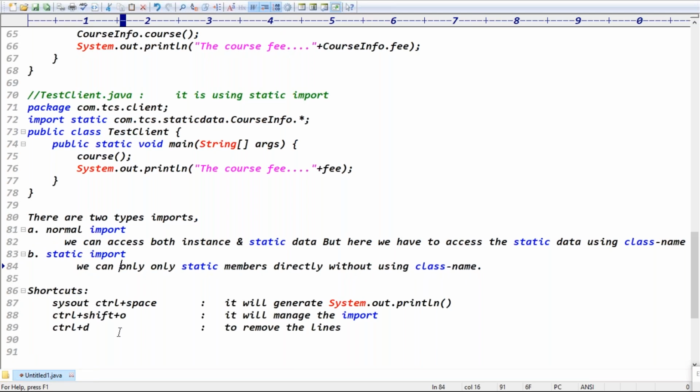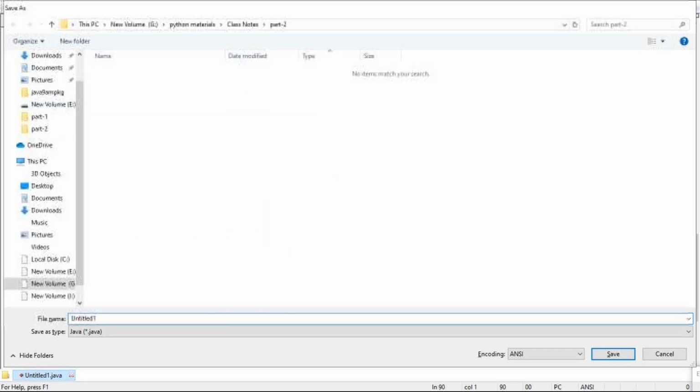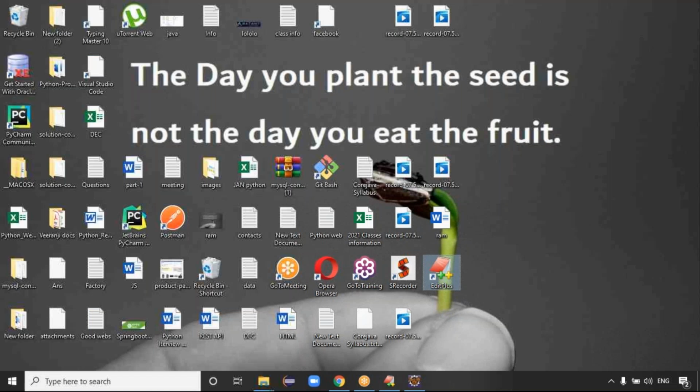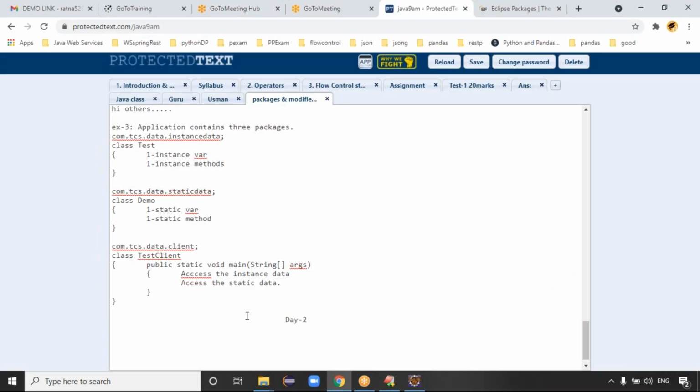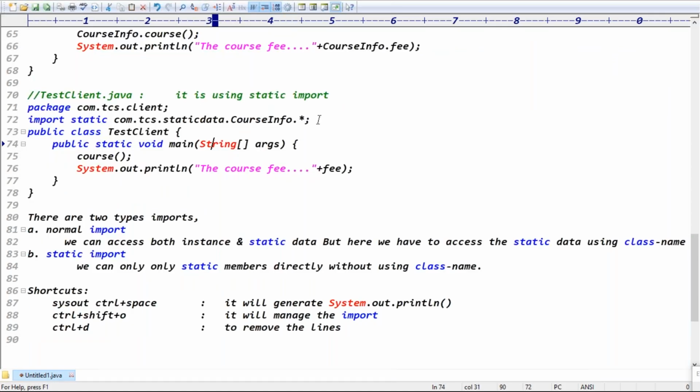Guys, is it clear? Any questions? Sir, I have one doubt. Tell me. We are using one main class, and there we are using so many static classes. For example, A, B, C, 26 classes are there. For static import, you have to mention the class. But how can we identify which method is being called, and which class it belongs to?